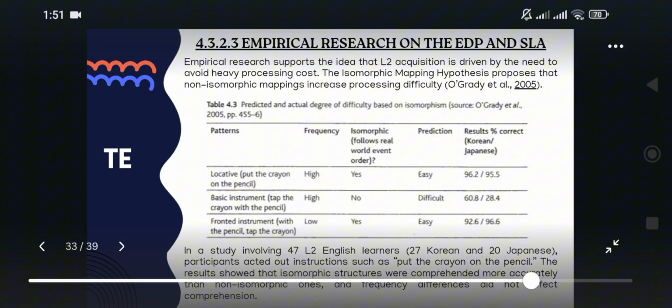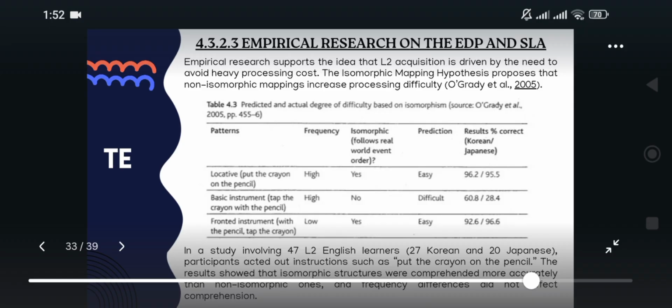So this finding supports O'Grady's isomorphic mapping hypothesis, showing that learners comprehend sentences more easily when the structure aligns with the natural order of events. These experiments also reinforce the main idea of the EDP framework, that both first and second language learners prefer structures that minimize processing costs and mental effort.